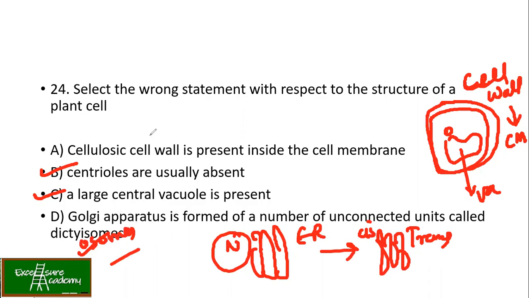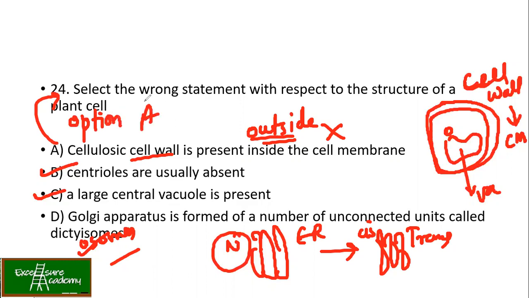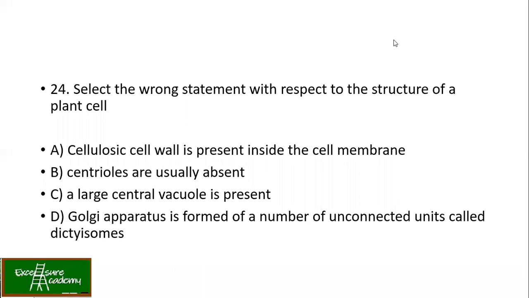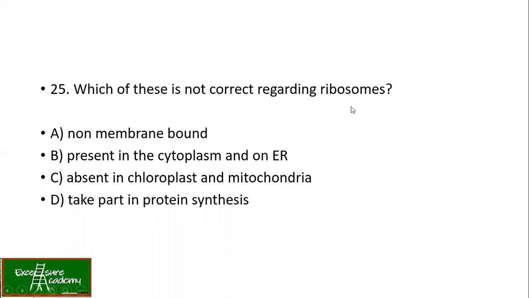Now what is left is this. Cellulosic cell wall is present inside the cell membrane. This is wrong because the cell wall is present outside the cell membrane. Hence your answer for this question is option A, because they have asked to select the wrong statement over here. I hope this is clear. You have to be very careful while reading the questions because sometimes it's easy, but sometimes in a hurry you make a silly mistake.